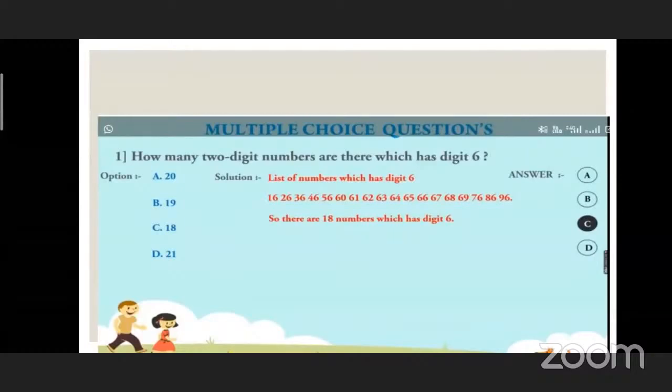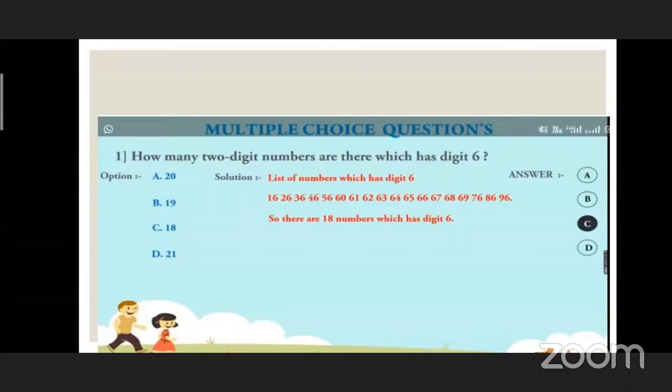Yes, 18. But how? The list of numbers which have digit 6: 16, 26, 36, 46, 56, 60, 61, 62, 63, 64, 65, 66, 67, 68, 69, 76, 86, 96.